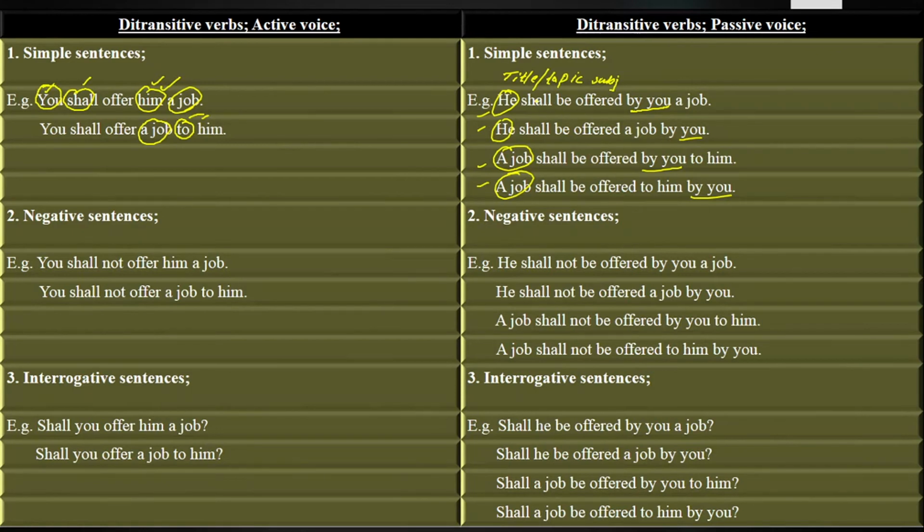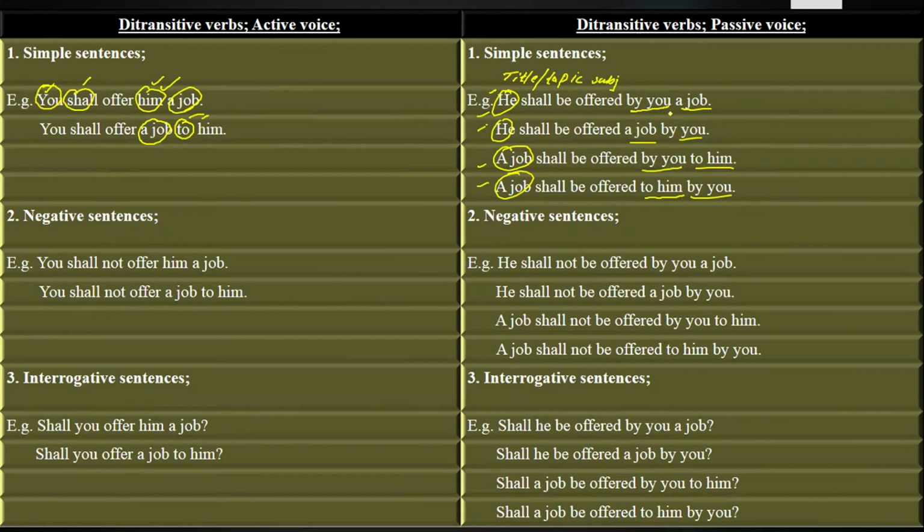And keep in your mind, when you bring the indirect object in the place of subject like He, then by you comes at the beginning and a job at the end. In the second way, a job at the beginning and by you at the end. And in the third and fourth sentence, when you bring the direct object in the place of subject, then by you comes at the beginning and to him at the end. Then in the fourth way, to him at the beginning and by you at the end.